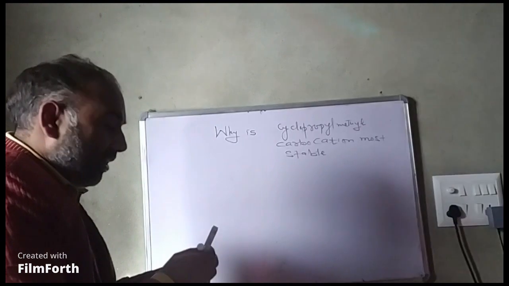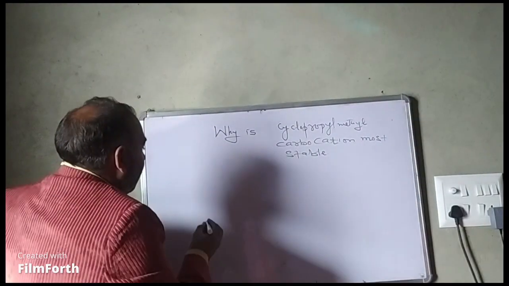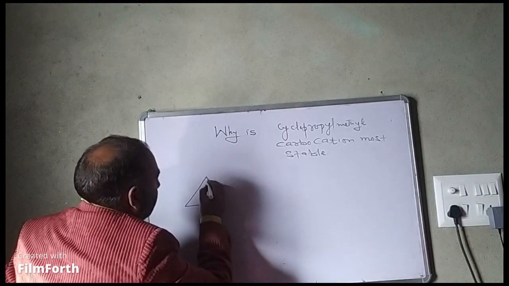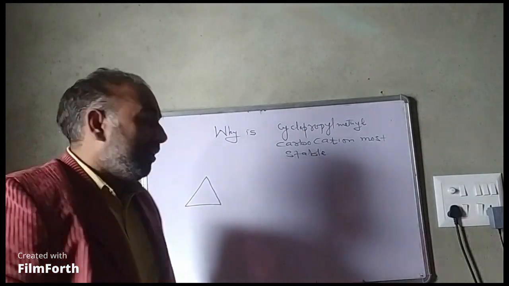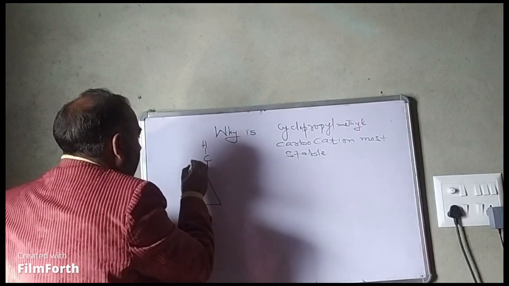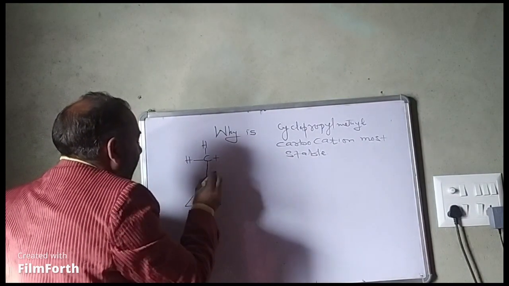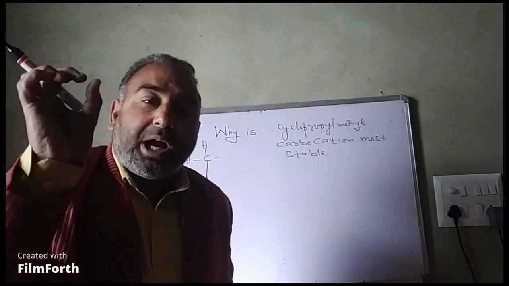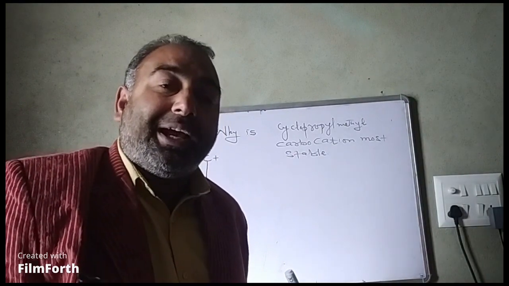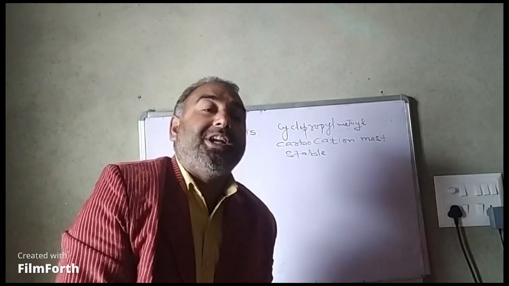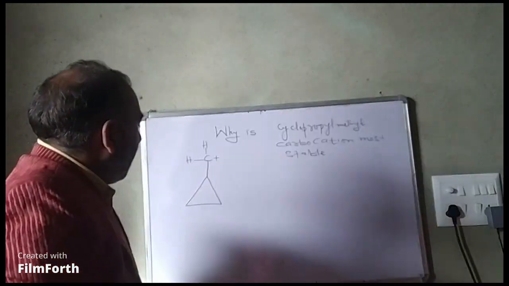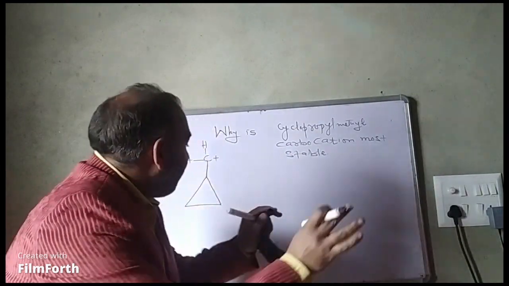What is the reason for its greater stability? So I will draw a structure like this. This is cyclopropane and this is this one. It is the most stable carbocation, even more stable than triphenyl methyl carbocation or tertiary carbocations. The reason is because of dancing resonance. What is dancing resonance? I will tell you.